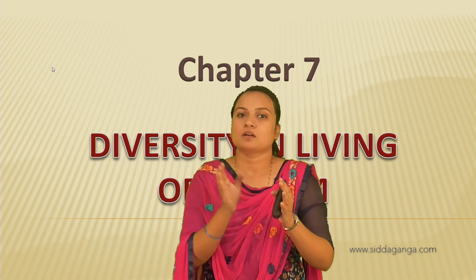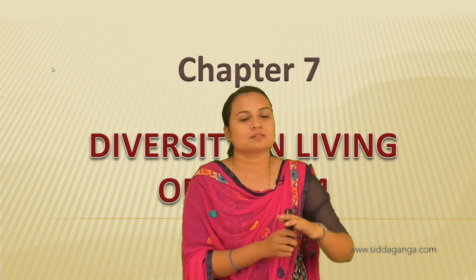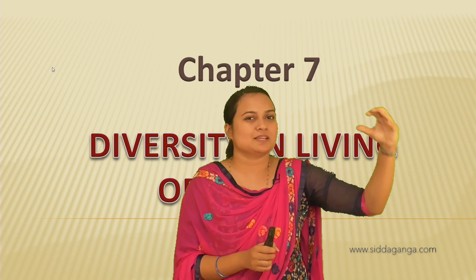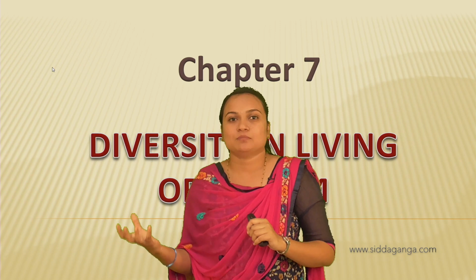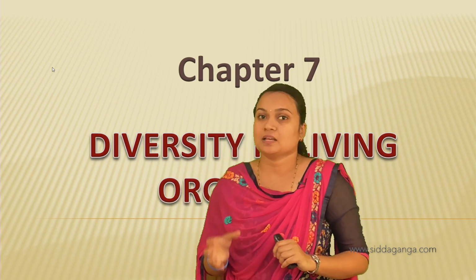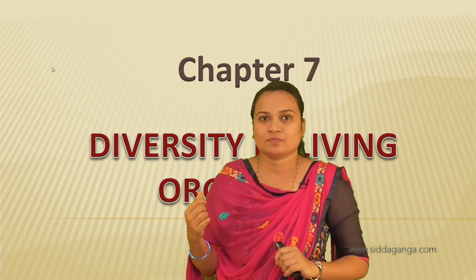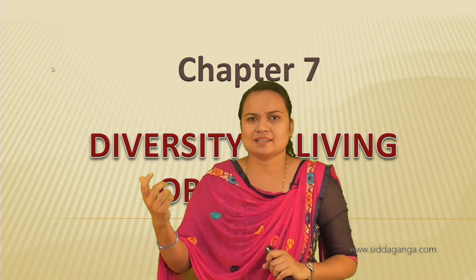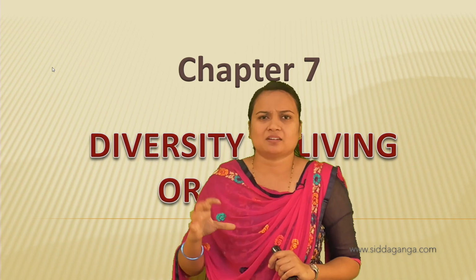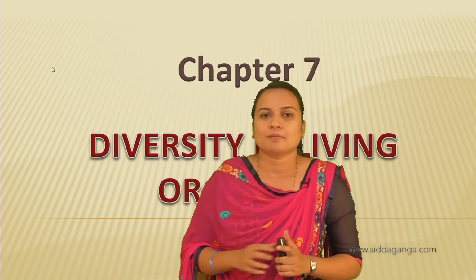Now in the plants the diversity is somewhat less compared to the animals. Here it is not the diversity particularly, but the variety, okay. And each organism will exhibit a different type of character, a specific character.